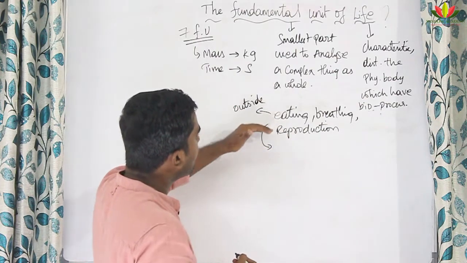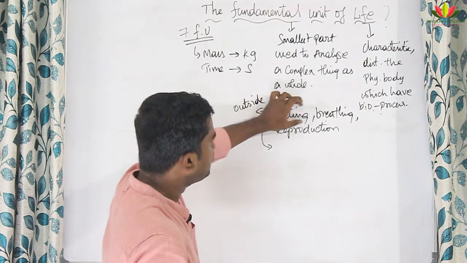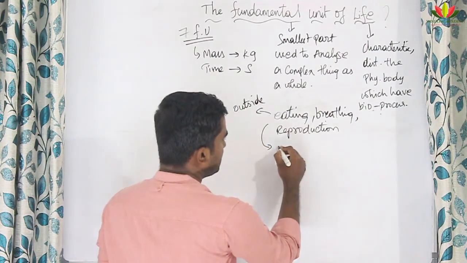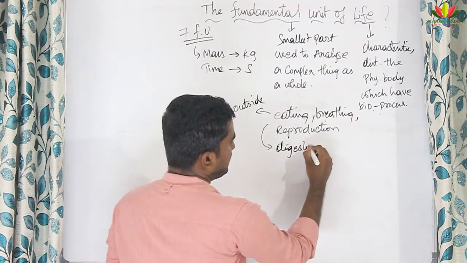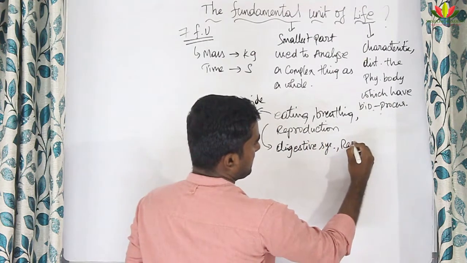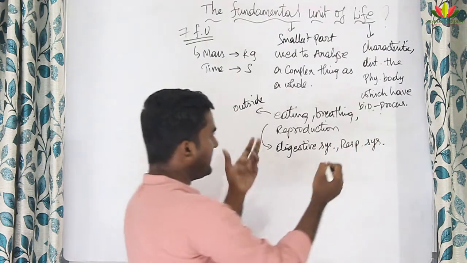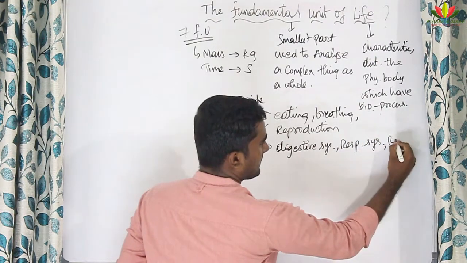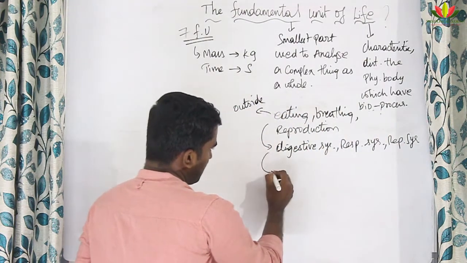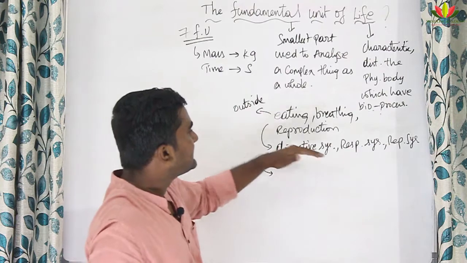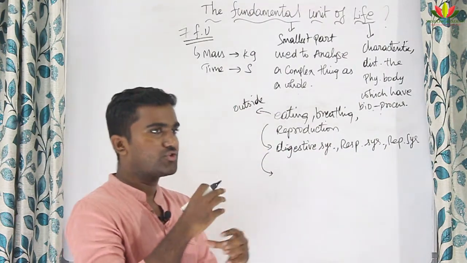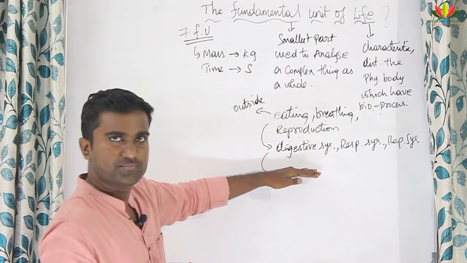Yes, of course. For example, eating is a process which we can see physically, and it is done by the digestive system. Breathing is taken care of by the respiratory system. Reproduction is taken care of by the reproductive system. The next thing is that these systems are made up of different organs. Actually, a group of organs joined together forms a system.